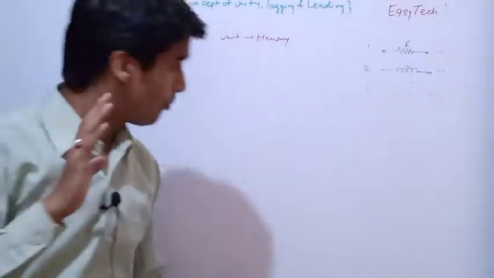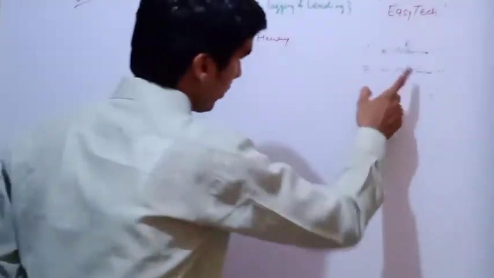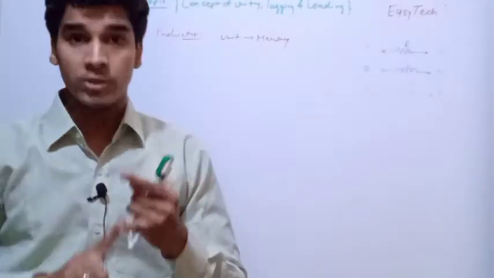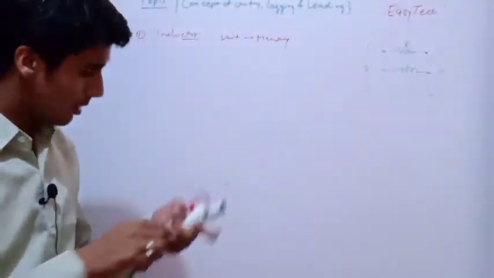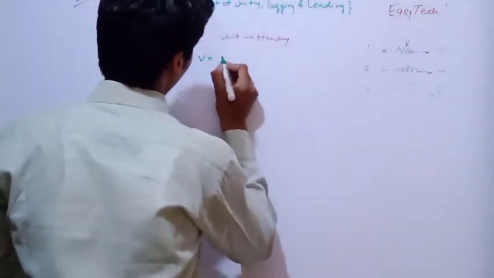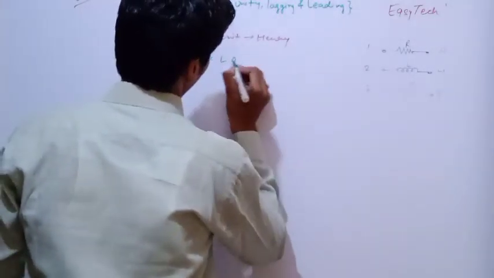If the circuit has a pure inductor, what is the relation between voltage and current for the inductor? You all know that V is equal to L di upon dt. That is the expression for the voltage.